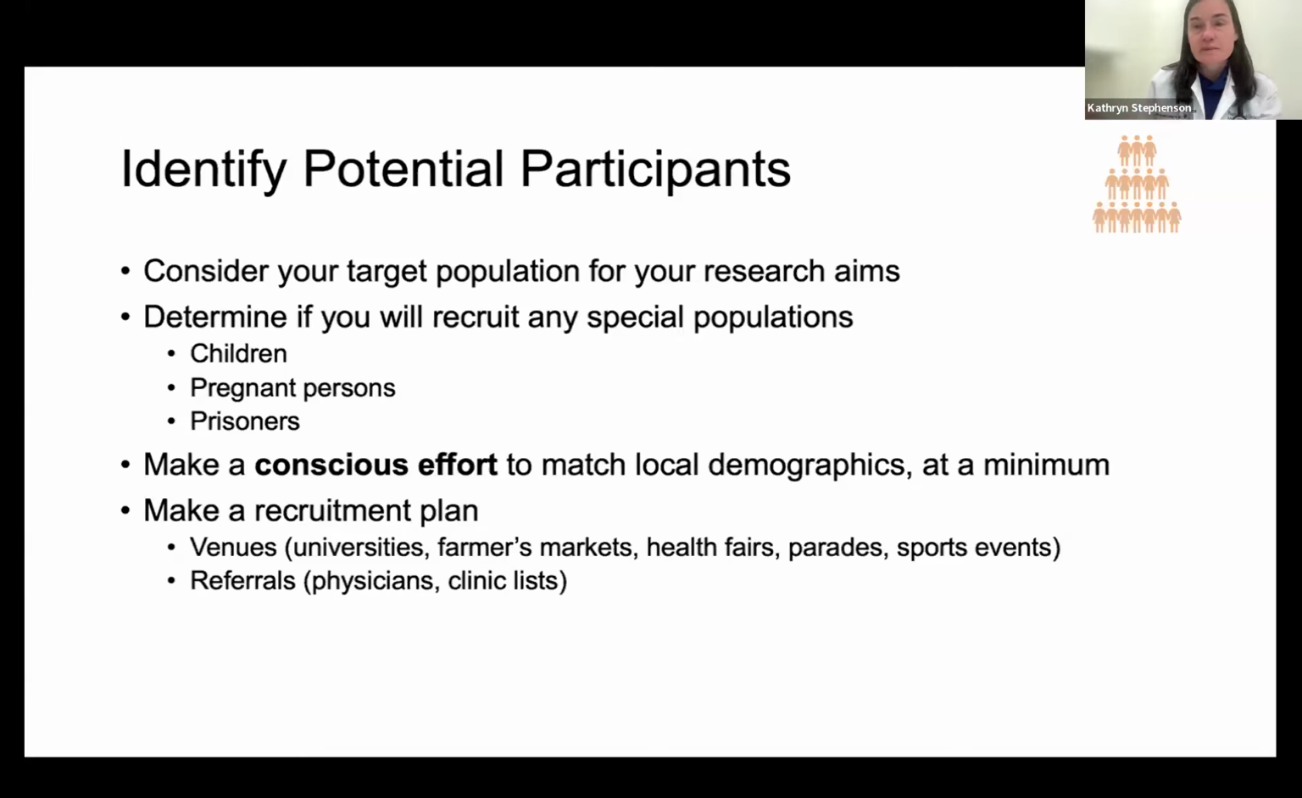And you make your recruitment plan. Figure out where you're going to find these folks. It could be at venues like tabling at universities or health fairs, or you may have to do more directed peer referrals, like from physicians. For a lot of our studies involving people with HIV, we often have to work very closely with clinics to get those direct referrals.